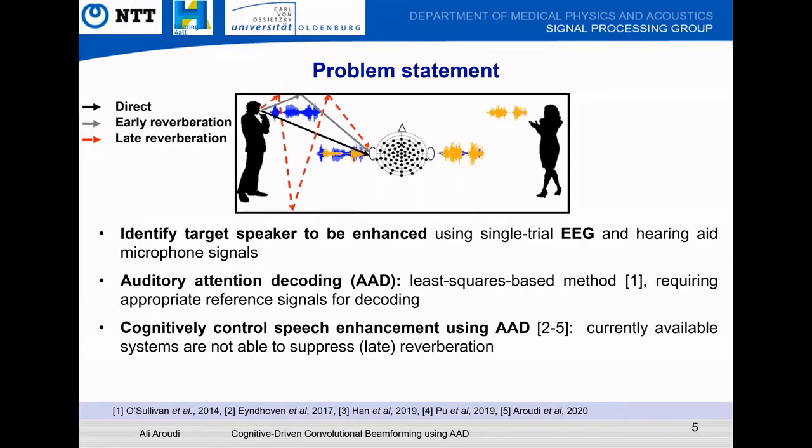What is reverberation? In a reverberant environment, the speech signals of speakers are directly arriving at the ears of the listener as shown by the black arrow in the figure, but also their acoustic reflections against surfaces and objects are arriving at the ears of the listener as shown by the gray and red arrows. The reflections that arrive early, in the order of tens of milliseconds, shown by the gray arrow, are early reverberation, which can be beneficial for speech intelligibility. However, late reverberation, or the red arrow, occurs later and is known to have a negative effect on speech quality and intelligibility. This brings me to our project goal.